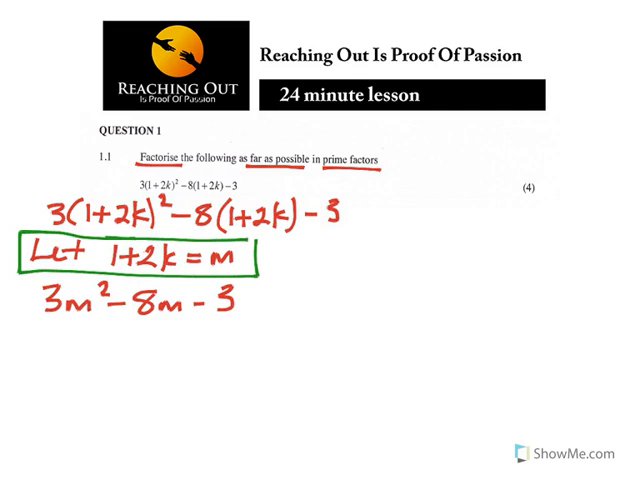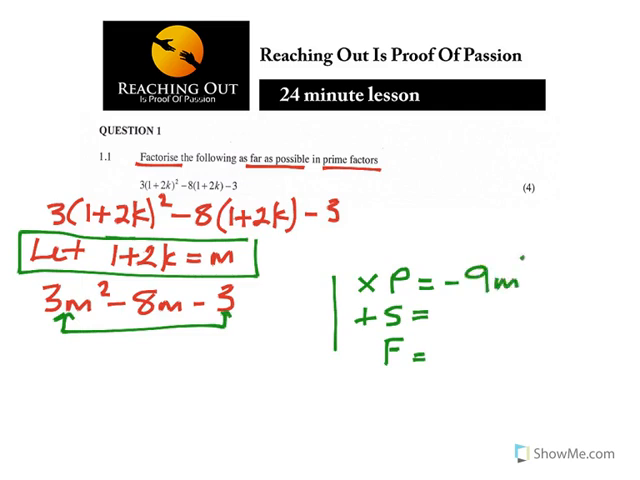Now, what I usually use to solve this one, I use the product and sum method. Product means times, P stands for product, sum means plus, S stands for sum, and F stands for my factors. What I'm looking for, my product is multiplying the first part and the last part, which is minus 9m squared, and my sum is the center number here, which is minus 8m.